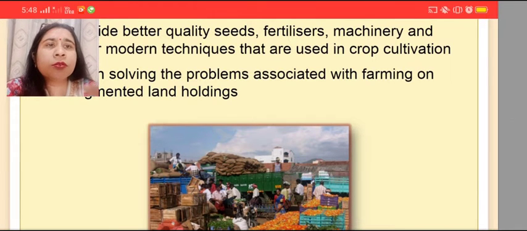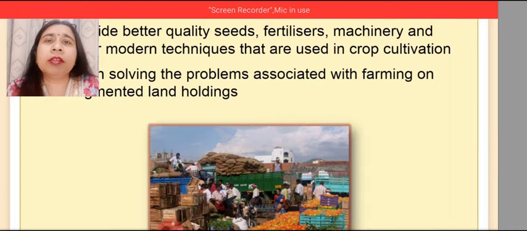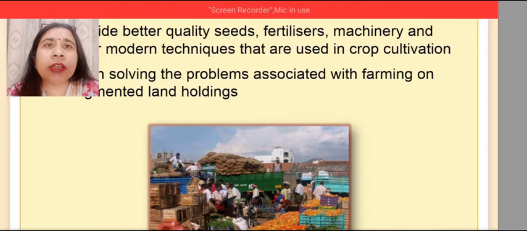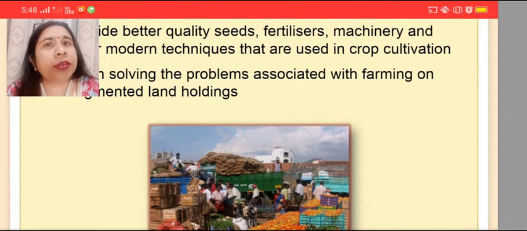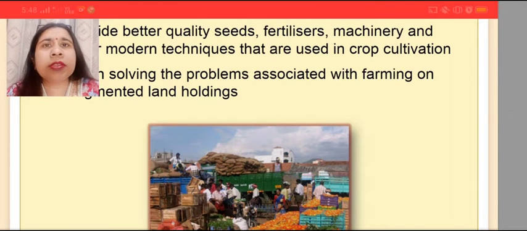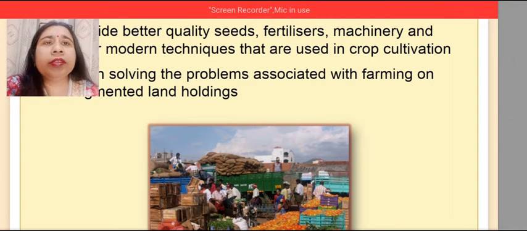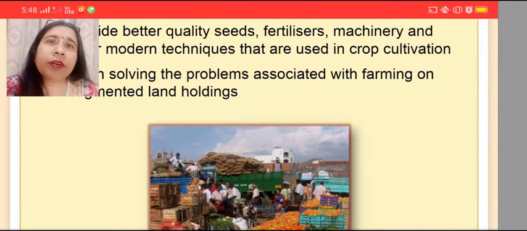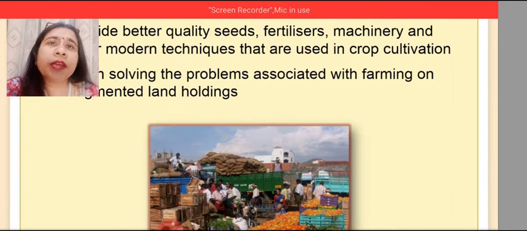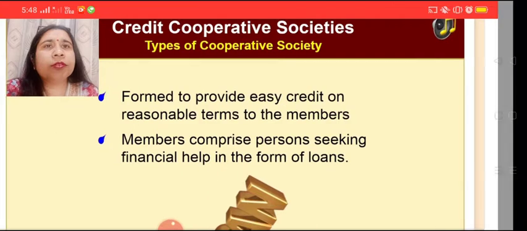Farmers pool their resources. You can see in the picture, they pool their resources together, and then such a cooperative society provides them good quality seeds, good quality fertilizers, other insecticides, pesticides, and any modern machinery if required. All the resources are pooled together, and members get the equipment and the inputs at reasonable rates. Moreover, the produce is further taken for sale in the market by the farmers cooperative society.